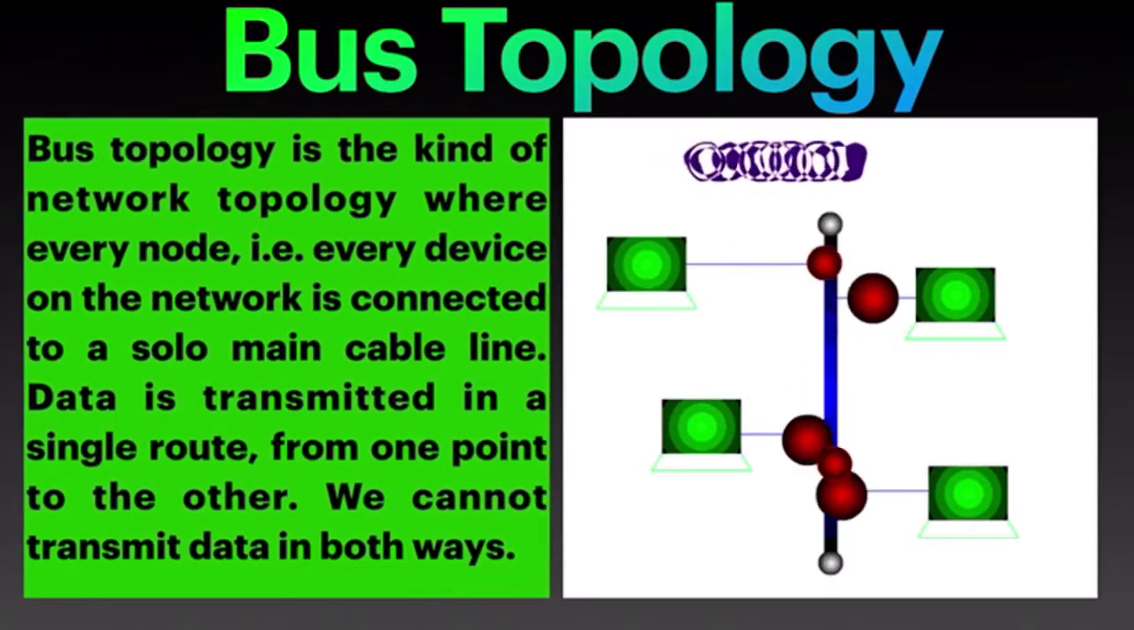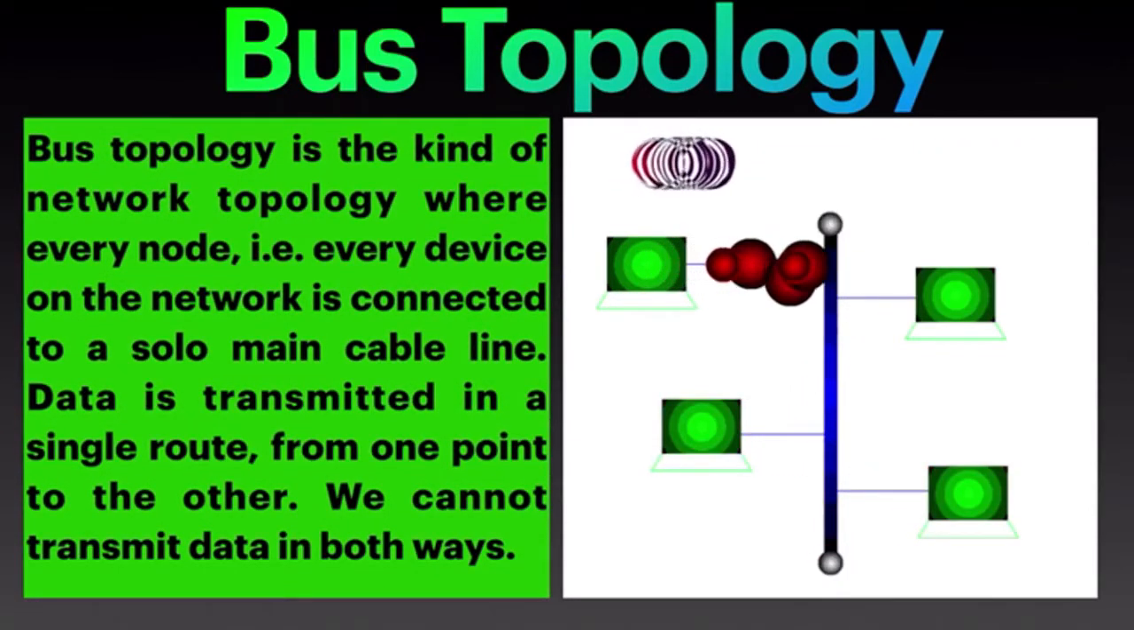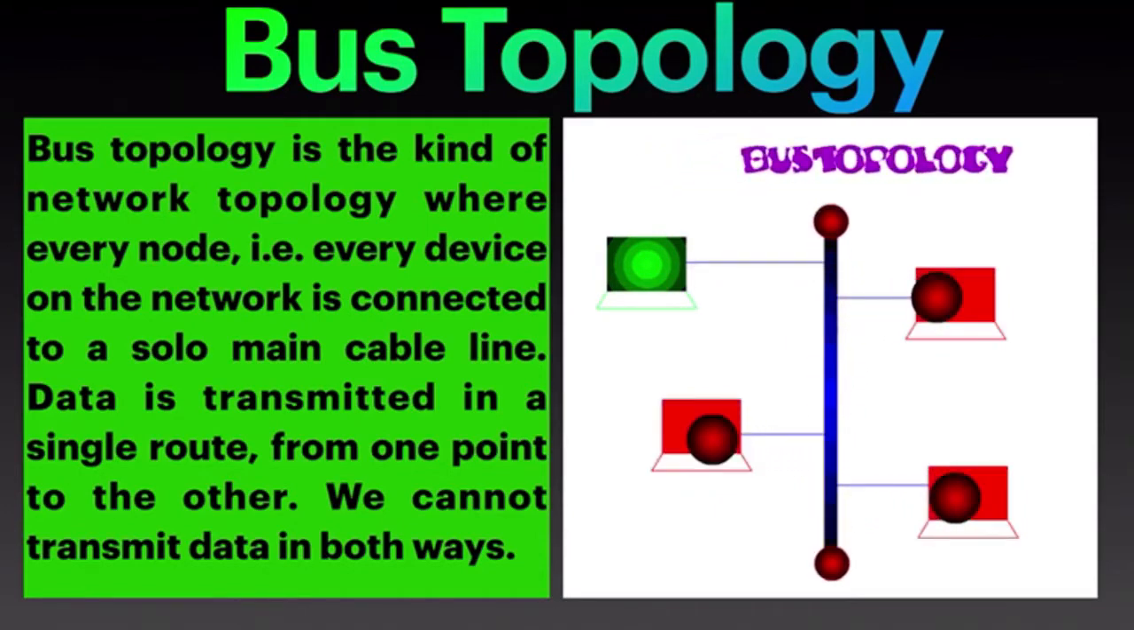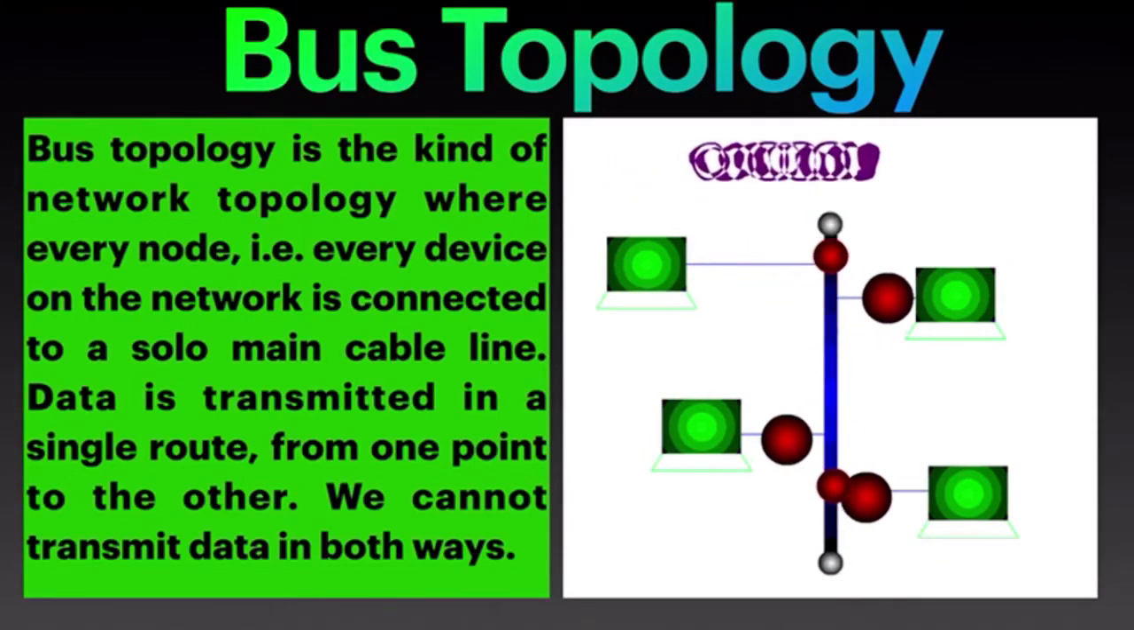Benefits of bus topology: it is cost effective. Cable length required is the least in comparison to other topologies. The working of this topology is easy to understand. Expansion can be done easily by linking the cables together.